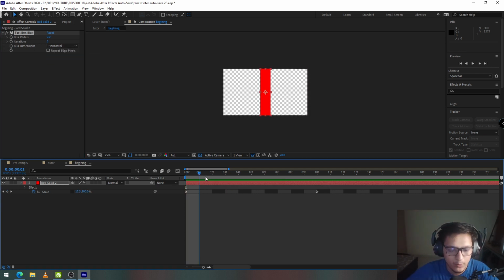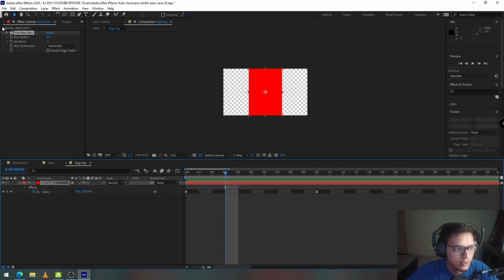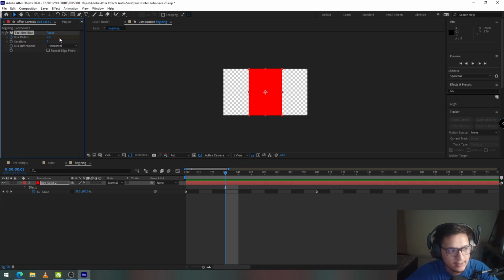Okay, now I'm going to find where the red solid actually covers half of my frame. So it's this point. Now I'm going to move back one frame and set a keyframe for blur radius at 0 value.